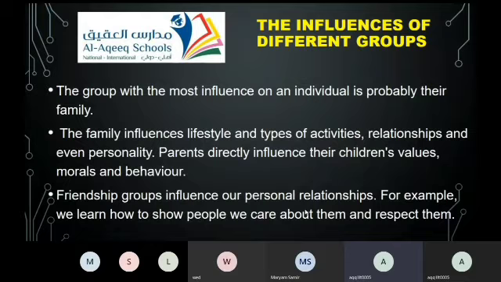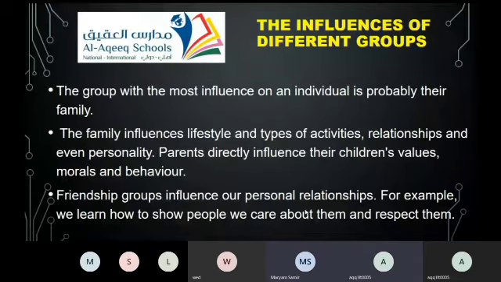Now I want Mariam Samir to read, and Malak, you're going to explain. The influences of different groups. The group that has the most influence on an individual is probably their family. The family influences lifestyle and types of activities, relationships, and even personality. Parents directly influence their children's values, morals, and behaviors. Friendship groups influence our personal relationships. For example, we learn how to show people we care about them and respect them.